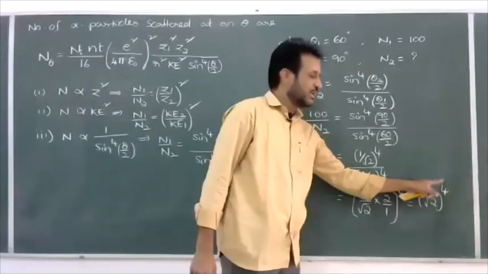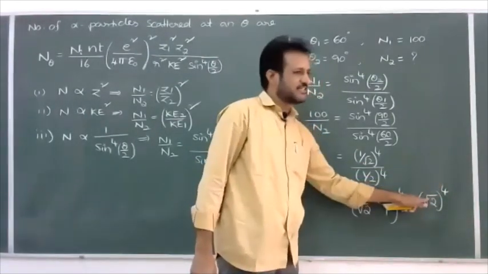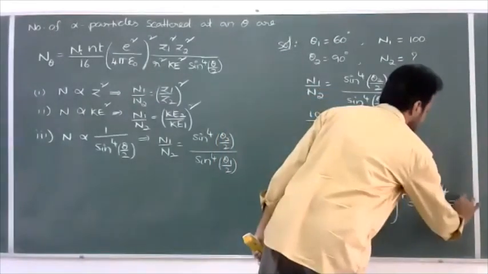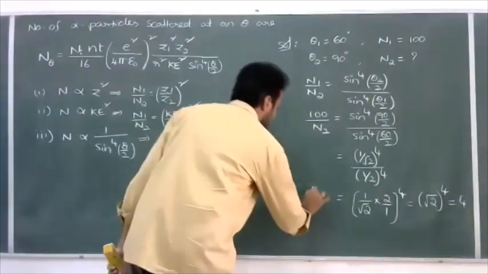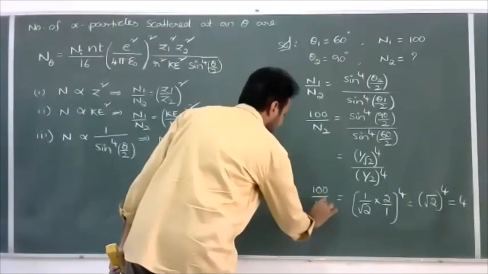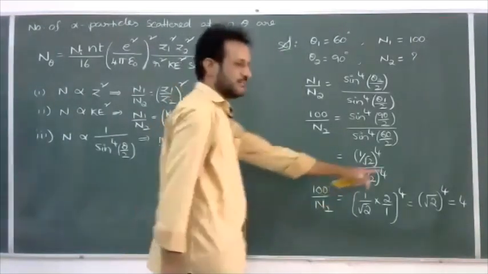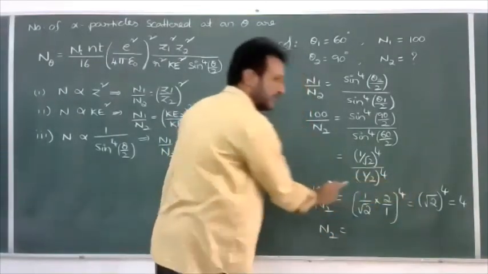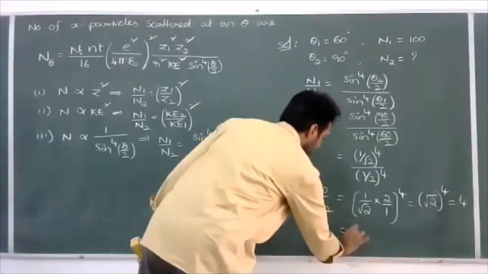One root 2 square will be cancelled. Well, we have 2 square is equal to 4. So it is equal to 4, you should write. Therefore, 100 by N2 is equal to 4. But what about N2? N2 is equal to 100 by 4, the 25s are cancelled, equal to 25.